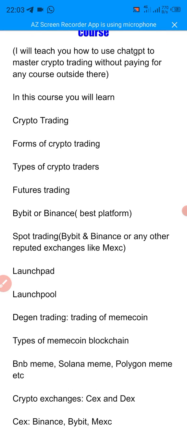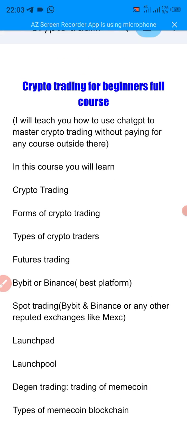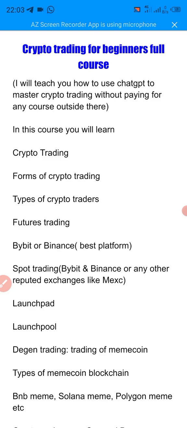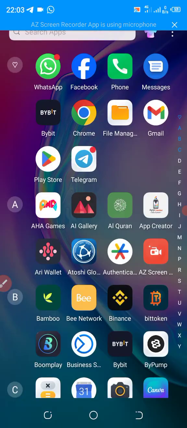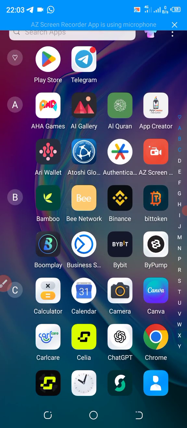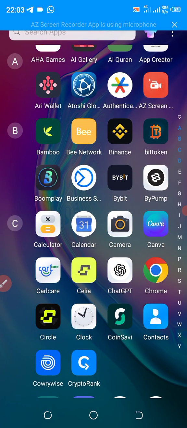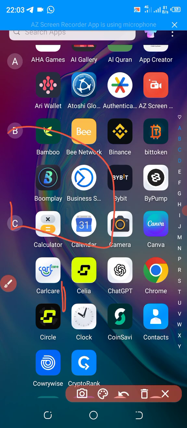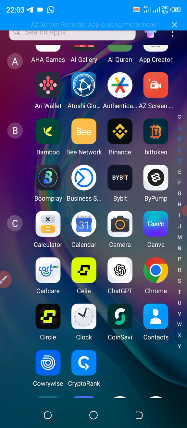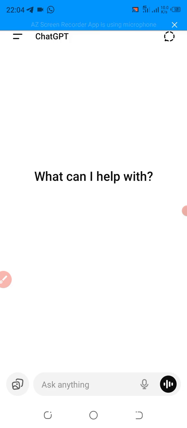Now let me go to my ChatGPT. This is my ChatGPT. If you don't have ChatGPT, go and download it. This is it from Play Store. Download it. It's not difficult to download. So now I'm going to wait for this video to load.